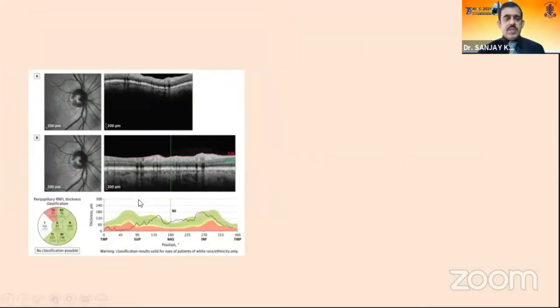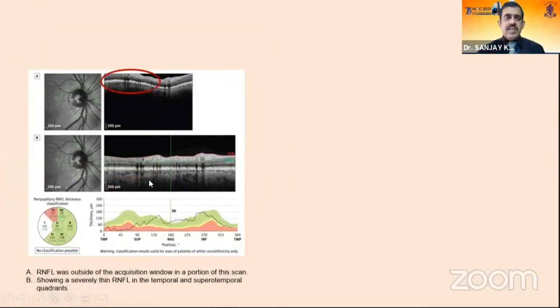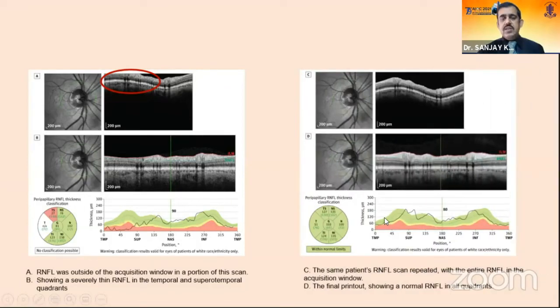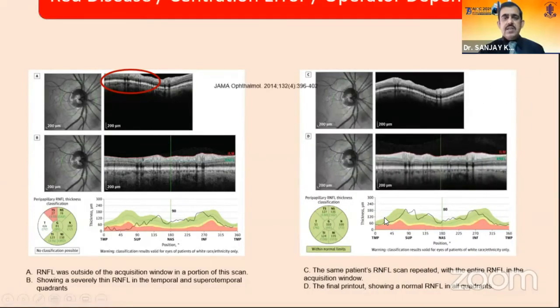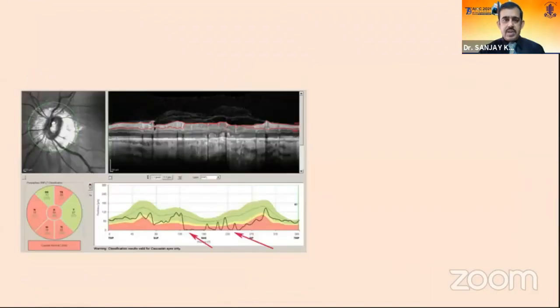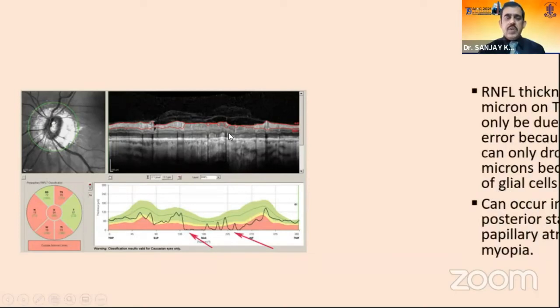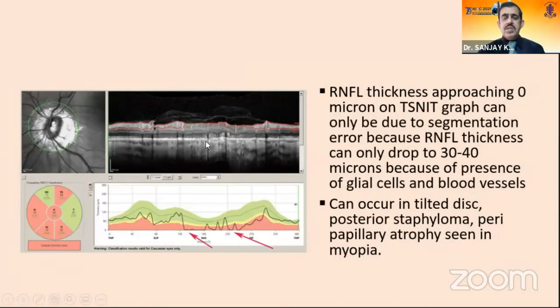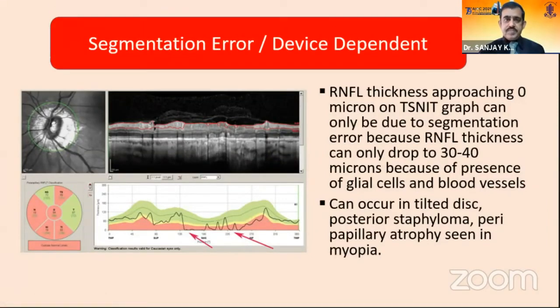Another printout from the Spectralis, if we observe carefully, we see that the RNFL tomogram has not been placed in the center, so causing a lot of red areas. When we place it centrally, the red areas disappear. So this is another example of centration error by the operator. Another printout showing a lot of red areas. In fact, RNFL reaches 0, which is not theoretically possible. This is due to the segmentation error seen in the tomogram over here, seen in high myopia because of posterior staphyloma or peripapillary atrophy. So this is again not glaucoma.